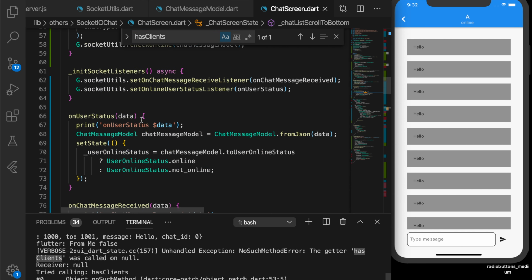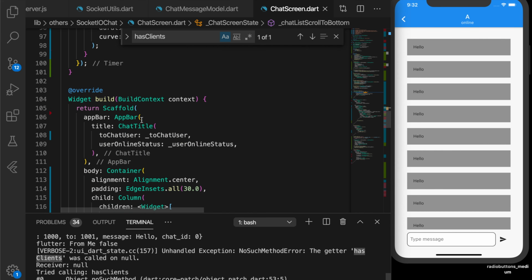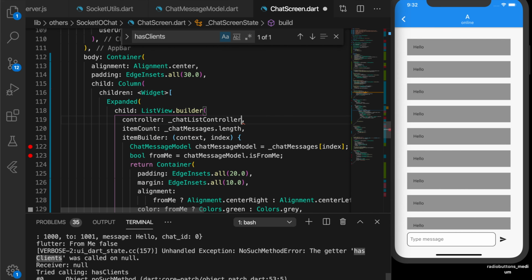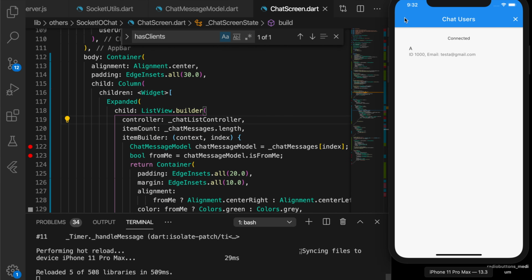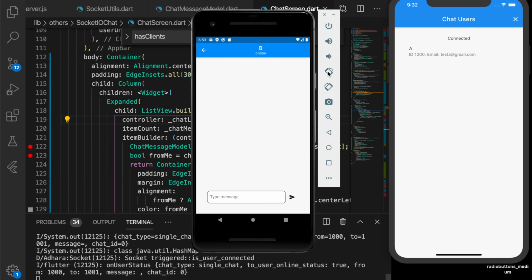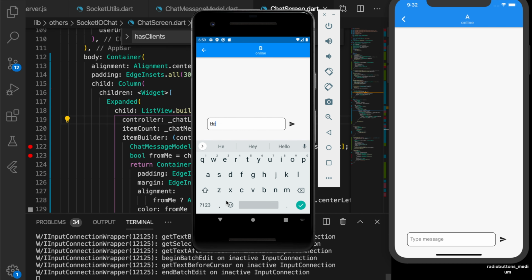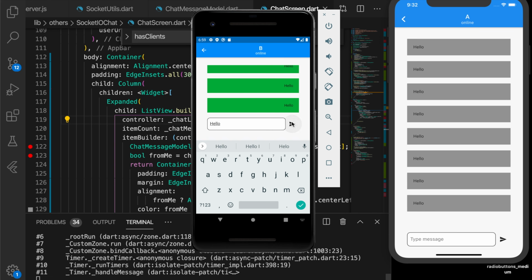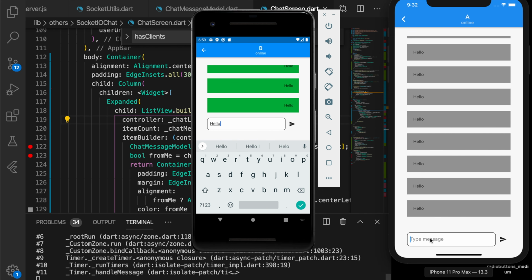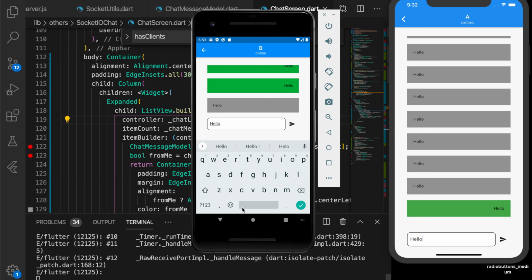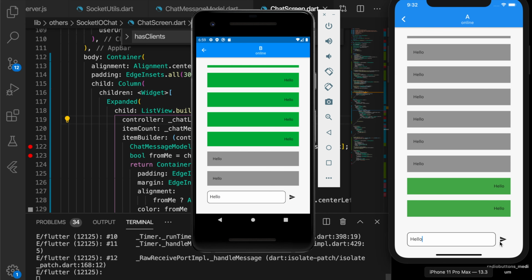So copy that and go to the chat list controller and provide the controller there. Okay, restart the app. Let's see if that's working. Okay, send some messages. Okay, now it's working, scrolling up, right? Okay, so that's working good.